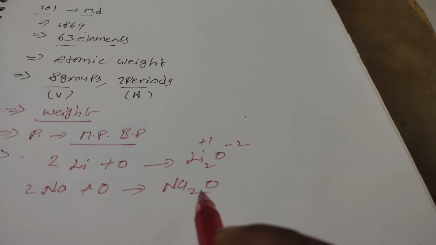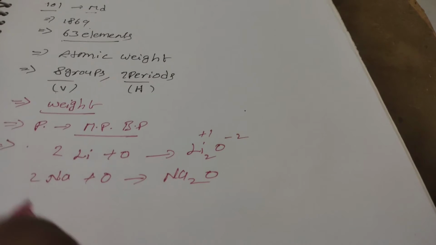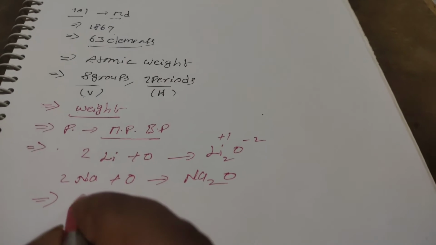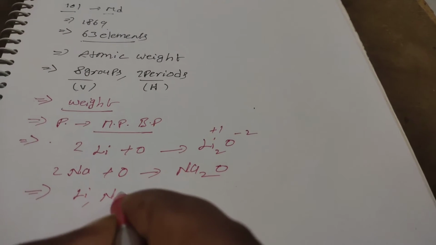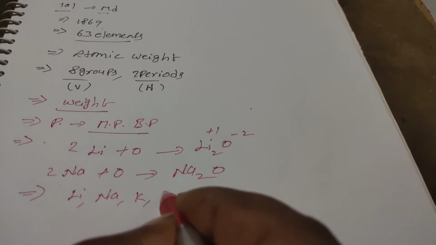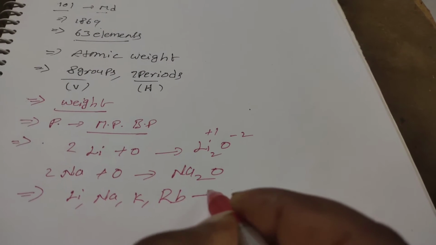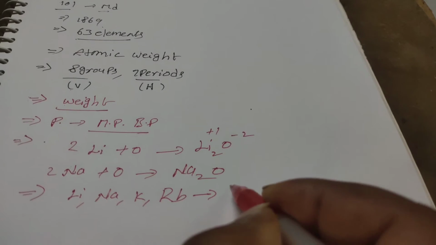All these elements were placed into one group. Elements like lithium, sodium, potassium and rubidium were placed into the first group.